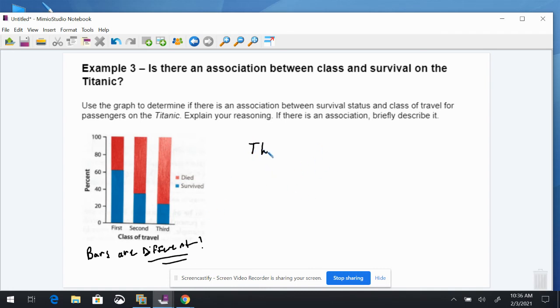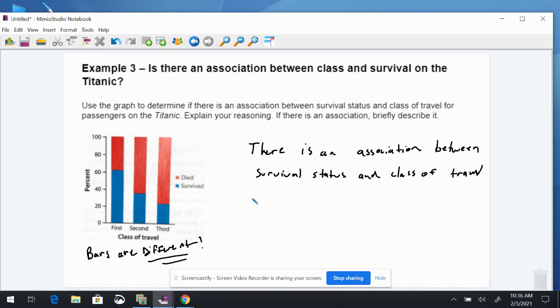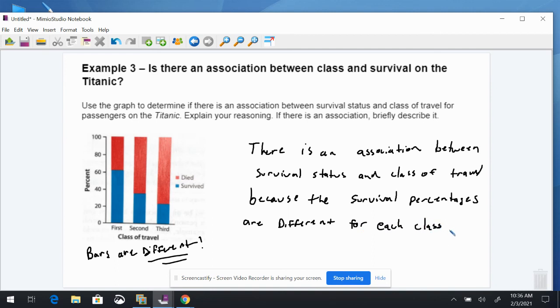In explaining this, this is how I want your wording: there is an association between their survival status and class of travel because the survival percentages are different for each class of travel.